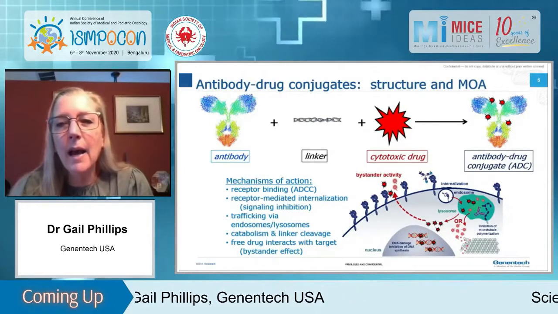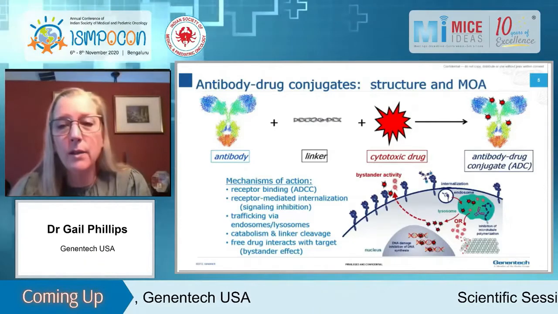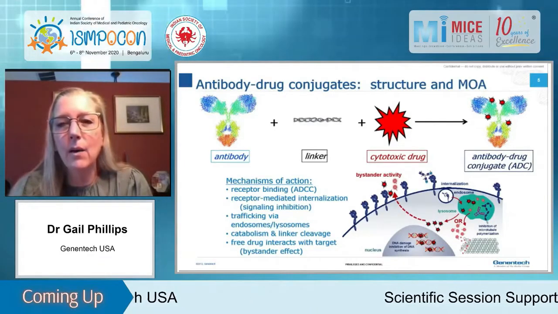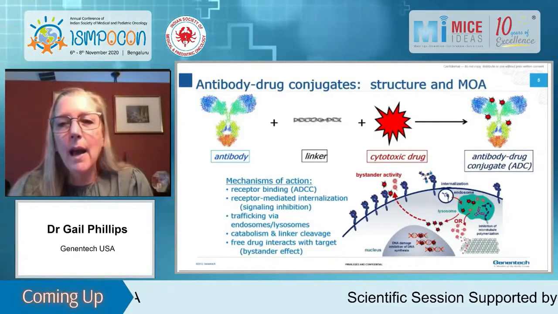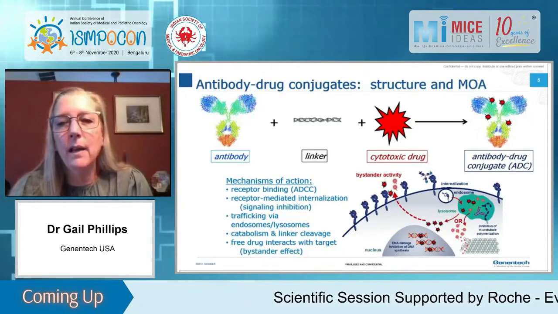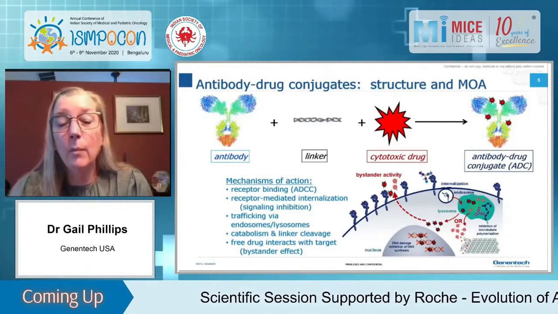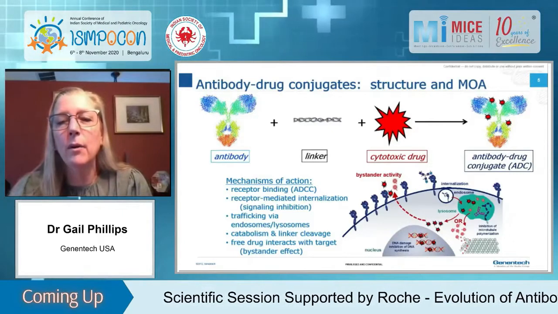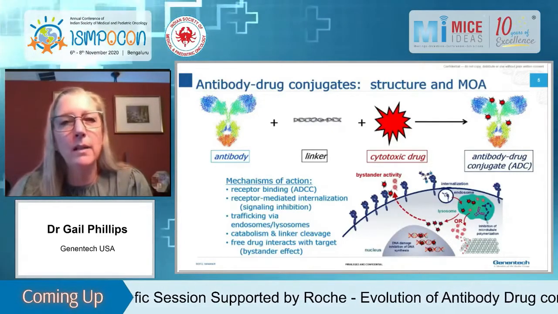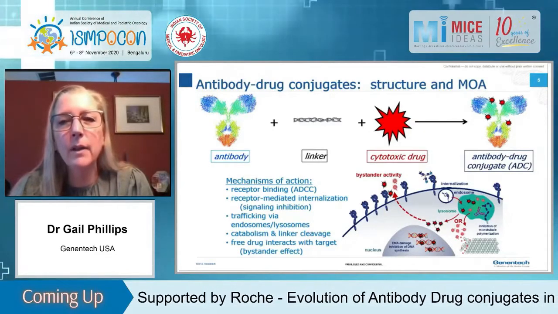If it's a DNA active agent, then it has to cross the nuclear membrane to get into the nucleus to elicit its mechanism of action by binding DNA or some of the DNA enzymes. And then importantly to note that I've shown here as well, that if an ADC has a cleavable linker that releases a cell permeable cytotoxic drug, the cell permeable drug can exit the cell to kill neighboring cells, which is called bystander activity. And I'll actually get back to this in a minute. Next slide, please.